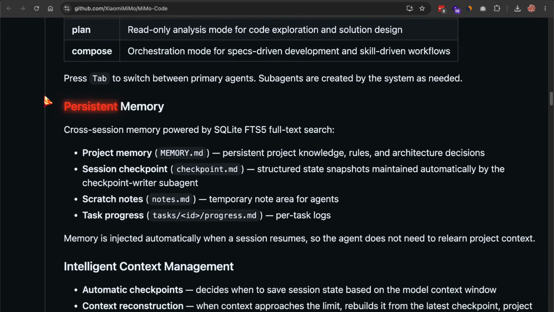MiMo Code is built specifically to fix that part, and it does it with a persistent memory system that carries your project understanding from one session into the next. Before I install it and show you the whole thing, let me tell you what it actually is.